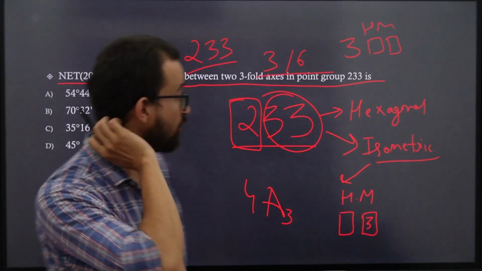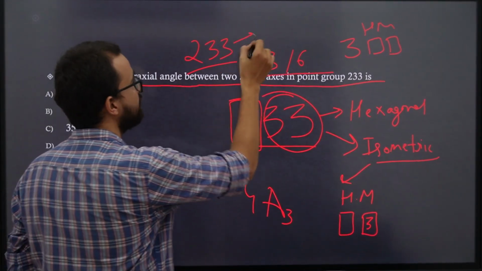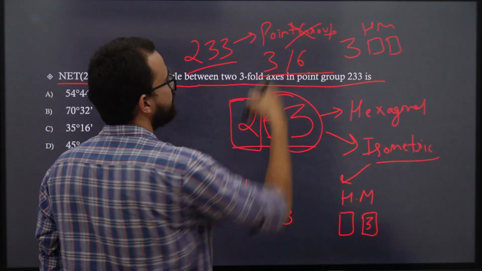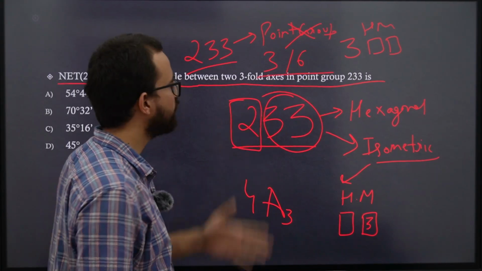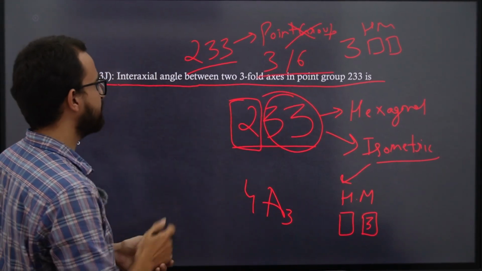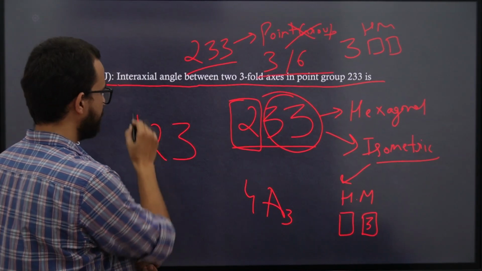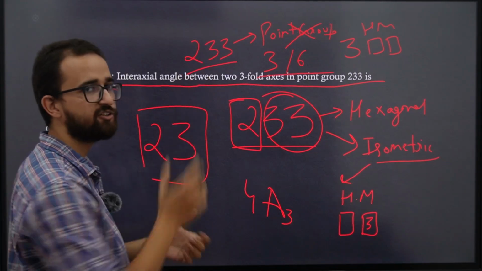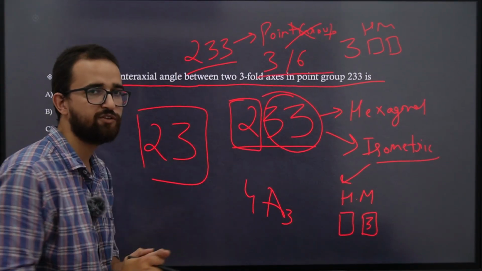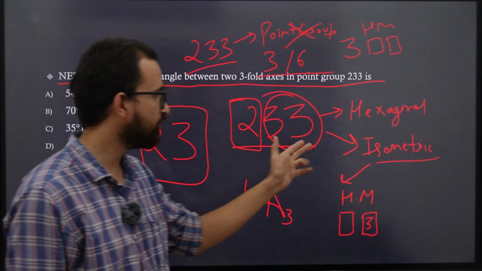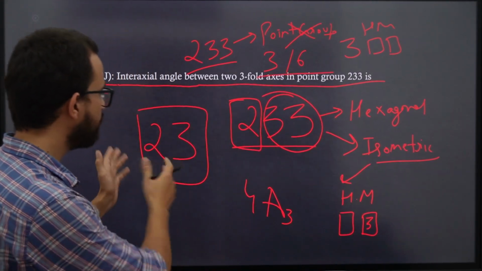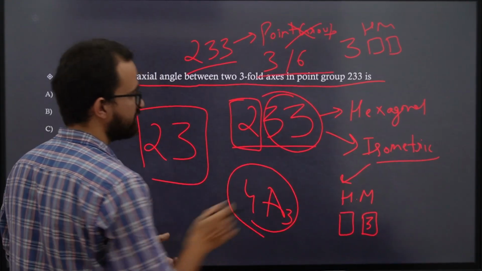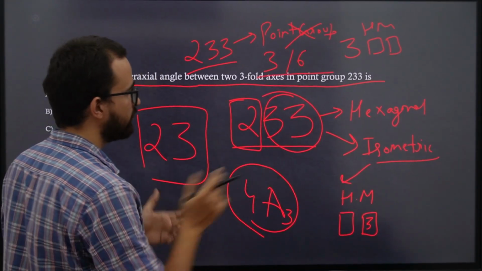But there is a catch again. What is the catch? There is no point group that is defined by the Hermann-Mauguin notation 233. If you check your reference books, you won't find this point group. Why don't you find that? Because it makes no sense. The third Hermann-Mauguin part, the threefold, can never coexist when you have a twofold axis and a threefold axis. That is why in your reference books you will see that the correct term for such a class that belongs to the isometric system is 23. You have twofold axes and you have four threefold axes in this system. So this is a mistake in the question that you have to be careful about.